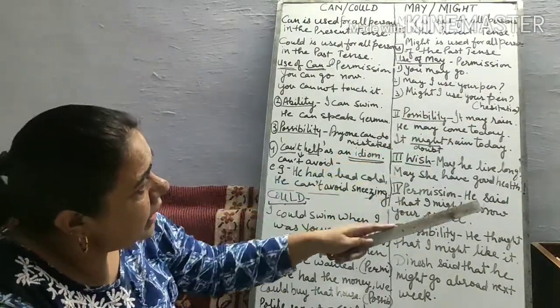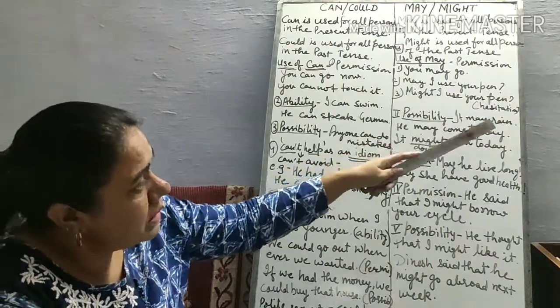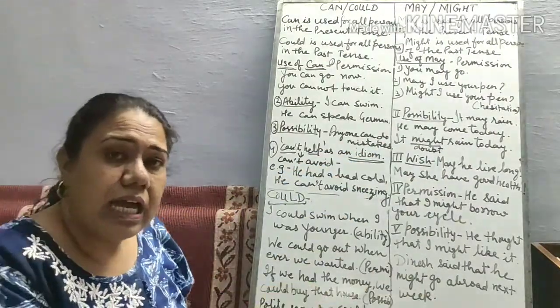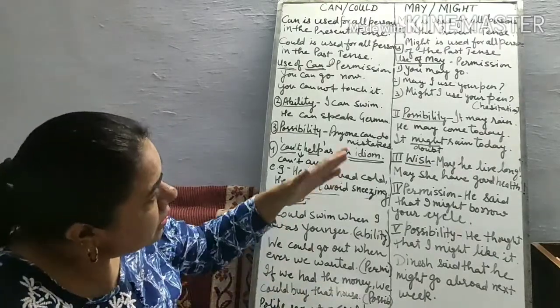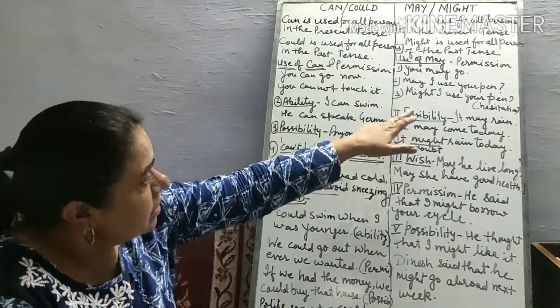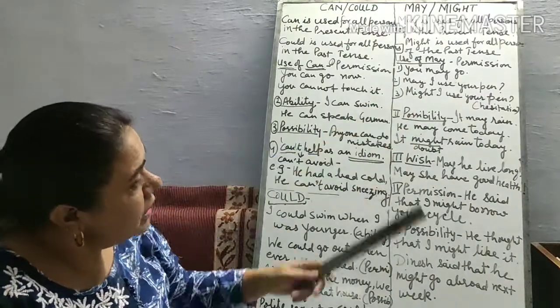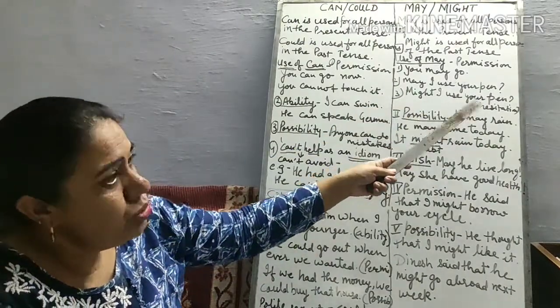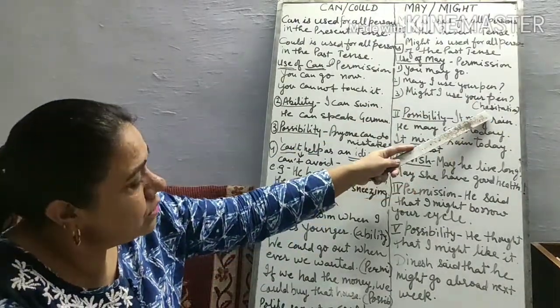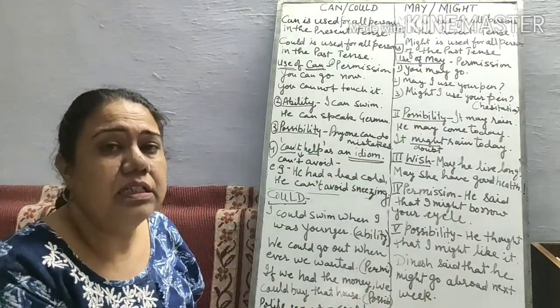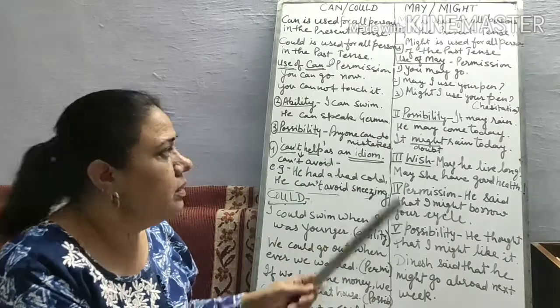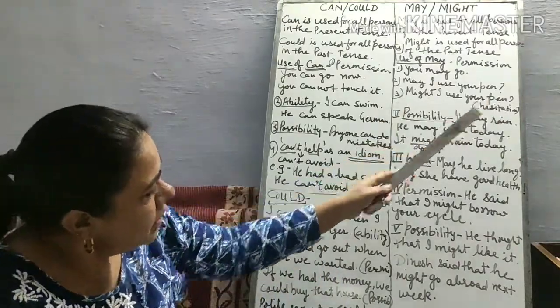When there are slight possibilities, hesitations are there, at that time we use might, because might is more hesitant than may. So very light also. May I use your pen is showing the hesitation. Sometimes we hesitate to ask somebody. At that time we use may I use your pen.